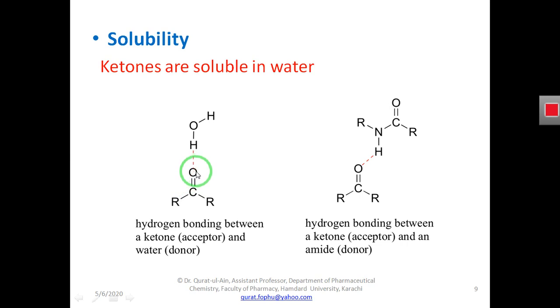I showed you in my previous slide that ketones have a partial positive charge on the carbon atom and a partial negative charge on the oxygen atom. So this partial negative charge and the lone pair of electrons on the oxygen atom make a hydrogen bond with the hydrogen atom of water.